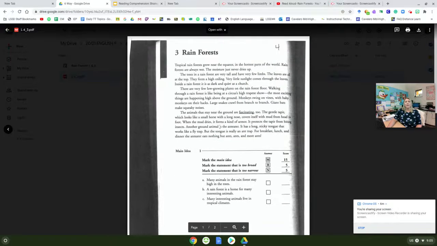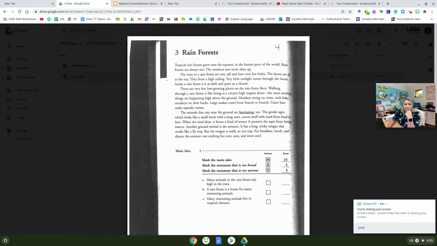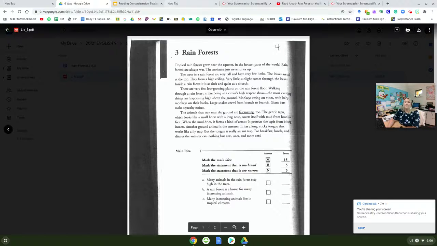When we scroll back up and we read this part, the trees in a rainforest are very tall and have very few limbs. So they're just tall trees. The leaves are all at the top. They form a high ceiling. Here's where I'm visualizing the rainforest, okay? Very little sunlight comes through because all the leaves at the top are blocking it. Inside the rainforest, it is dark and quiet as a church. There are very few low-growing plants on the rainforest floor. So what it's talking about is the sunlight can't get through, so there's no plants growing on the bottom or very few, and there's lots of leaves creating a ceiling on top. Okay.